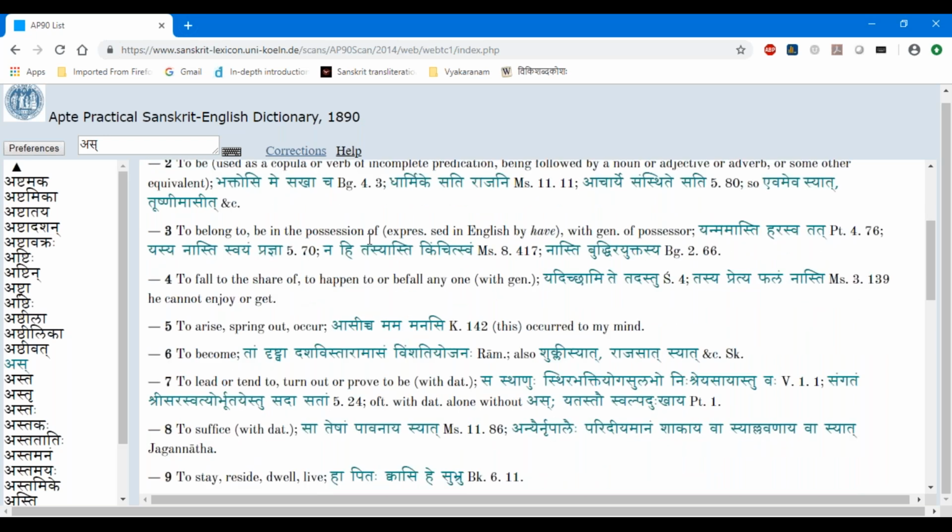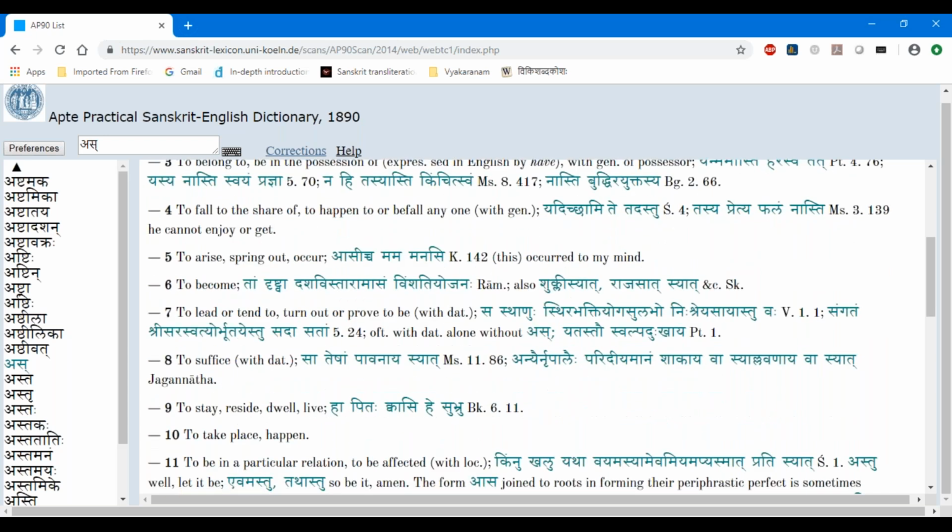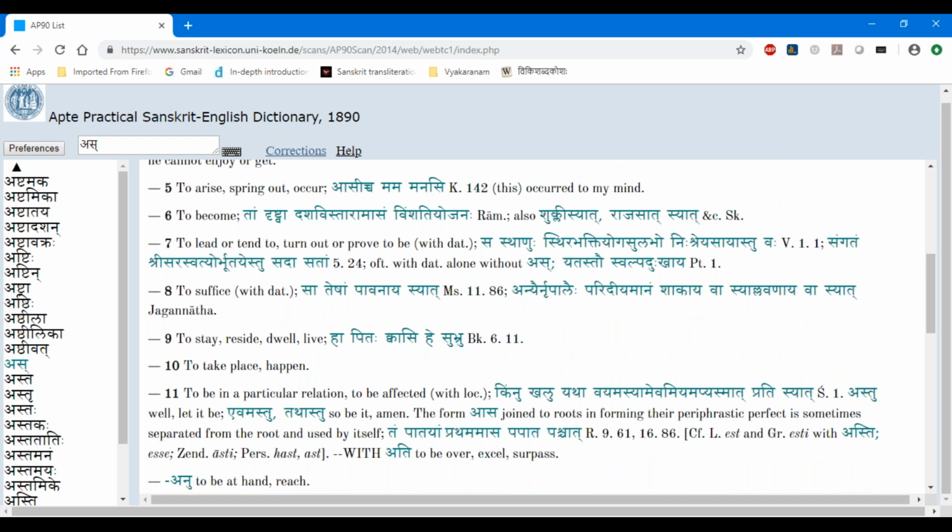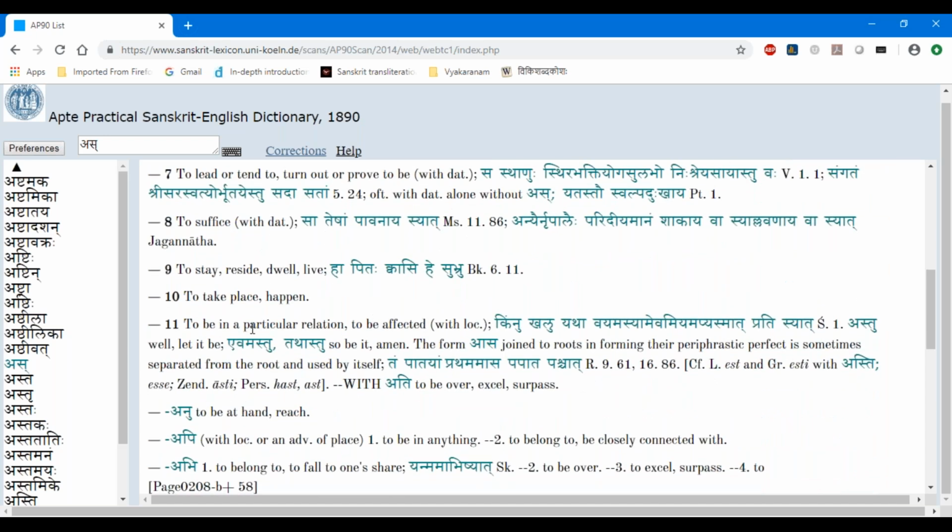Okay, and then to belong and all these things. So keep going down. To be in a particular relationship, to be affective with locative. Here he says this particular meaning should be used only in the locative case. Locative means saptami case.